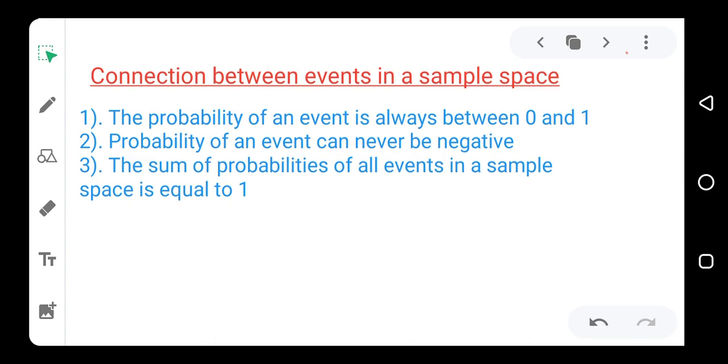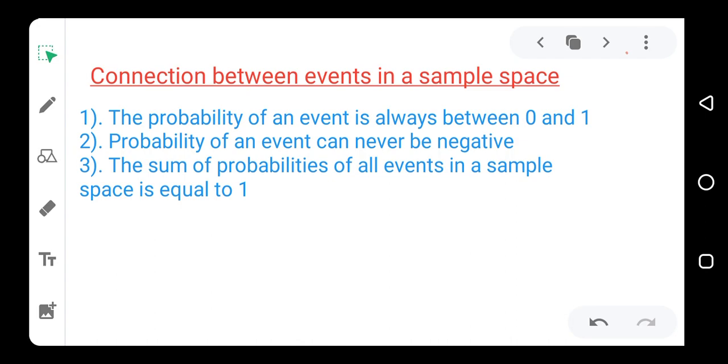If it can never be less than 0, it means that it can never be negative, because anything less than 0 is negative. So since probability is always between 0 and 1, then it means that probability can never be negative. These are basic rules that we must have to solve some advanced calculations on probability.